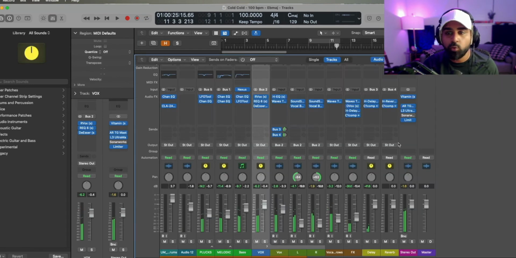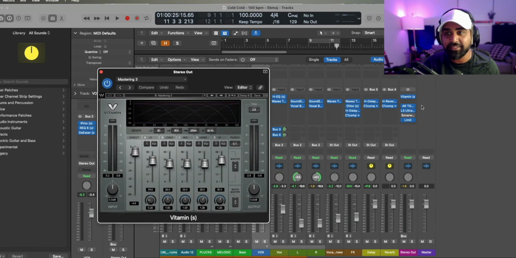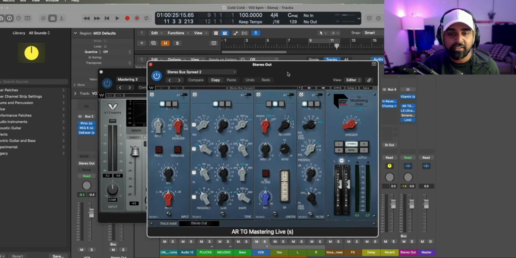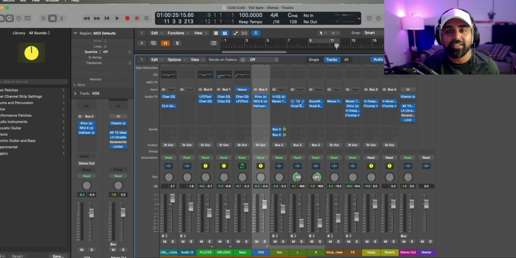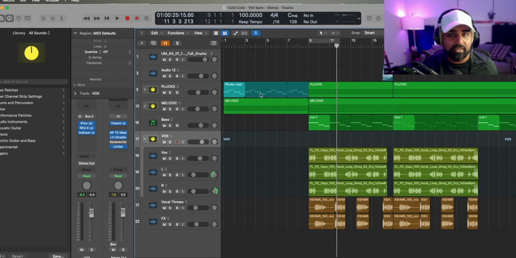And then for my quick mastering chain, now this is a bonus, I like to add Vitamin at the top. And then I love this ARTG mastering chain live. I usually do the stereo bus spread. And as long as you have a decent amount of processing and mix going on, it does sound good just to kind of bounce it out and listen to it and then make tweaks after.